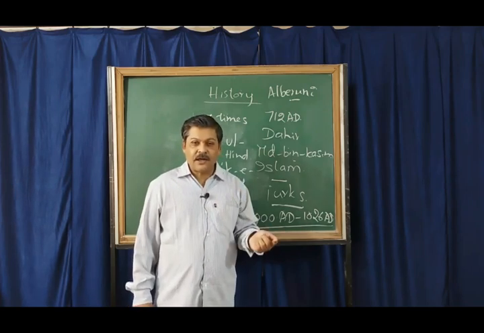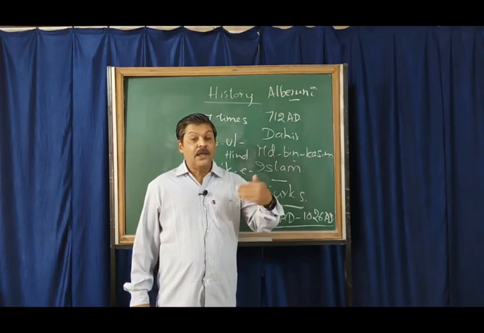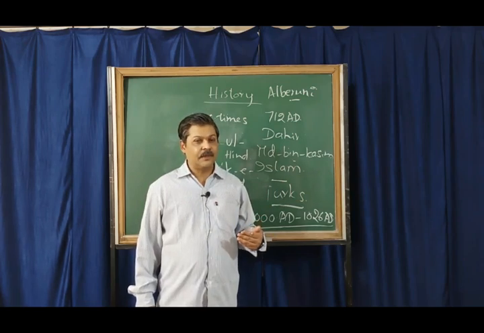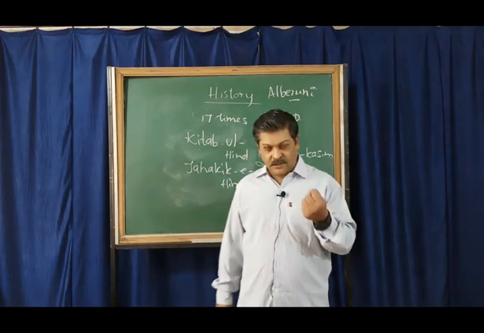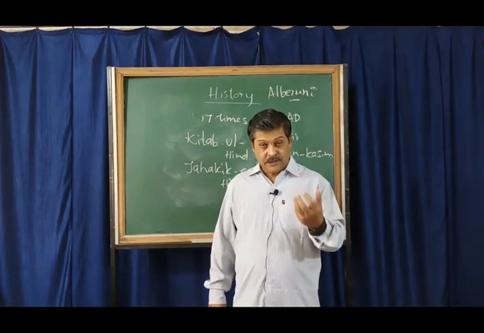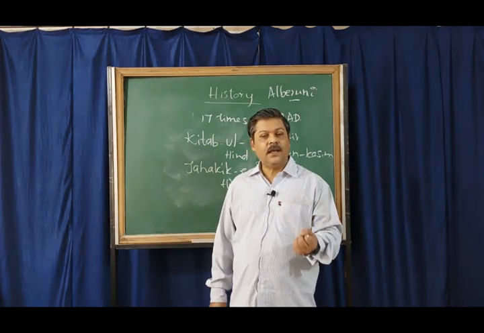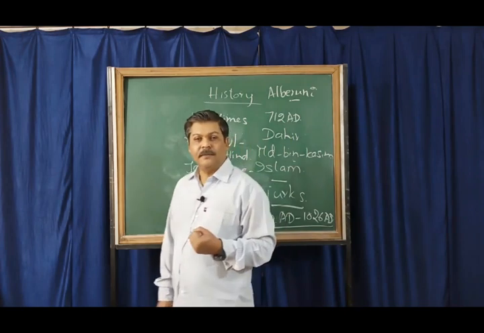Had the Indian rulers been united and fought against Muhammad Ghazni, he would not have dared to invade so many times. So he speaks mainly about the political condition there. It is an unbiased reflection done by Alberoni.